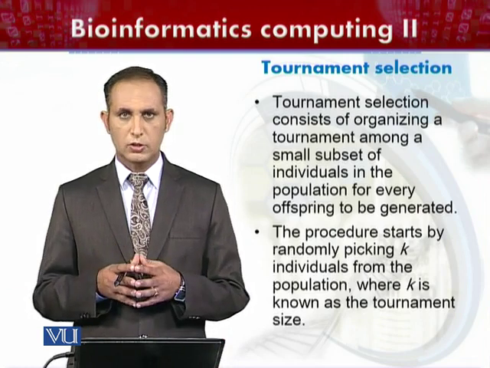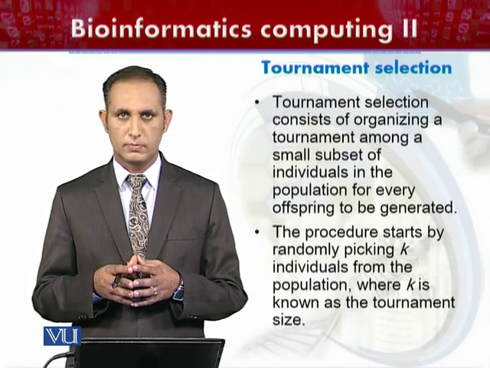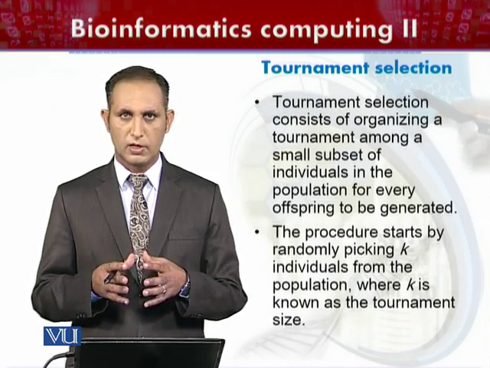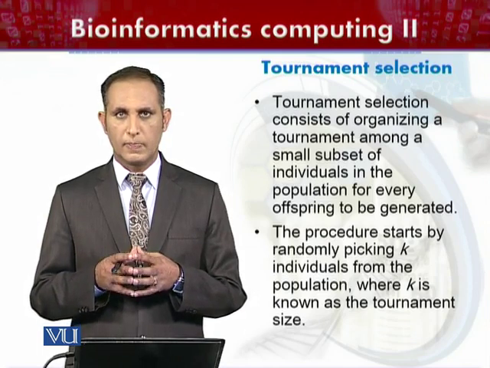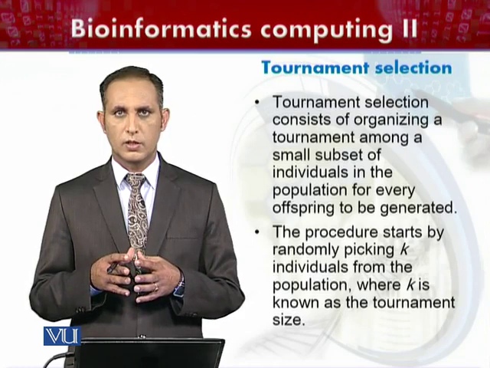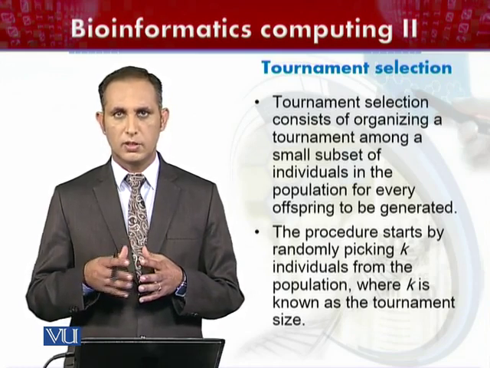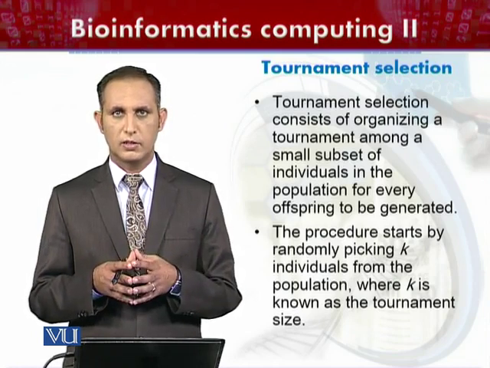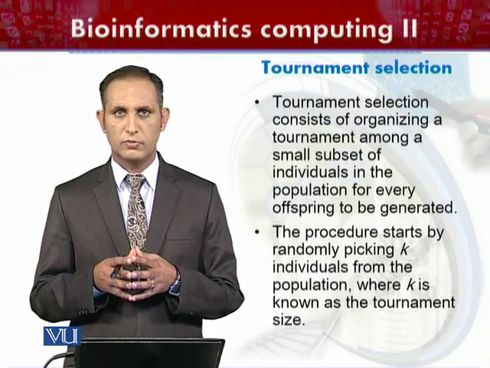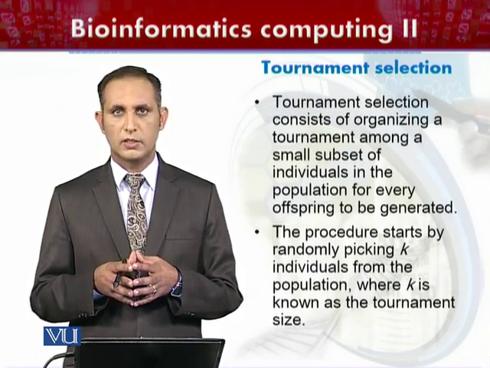The procedure starts by randomly selecting k number of individuals from the total individuals available in that specific population. And when those k individuals are selected, that k, whatever number is selected randomly from that specific population of individuals, is also called the tournament size.